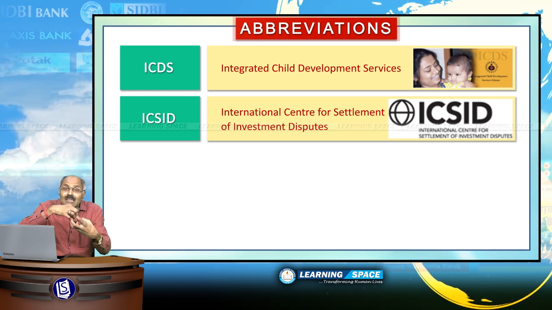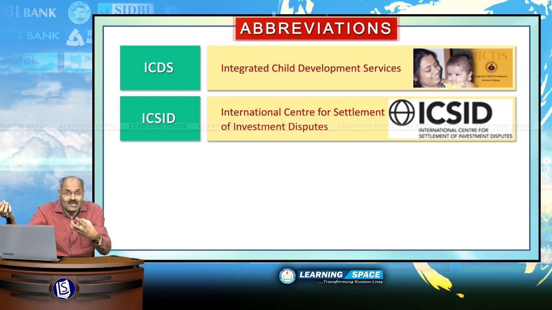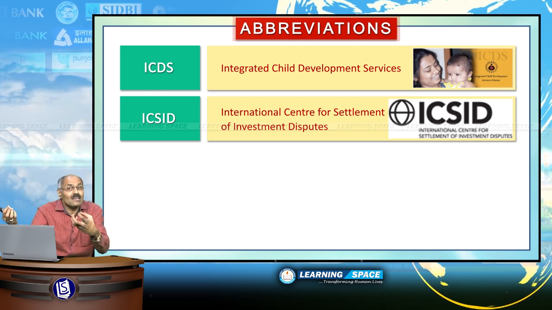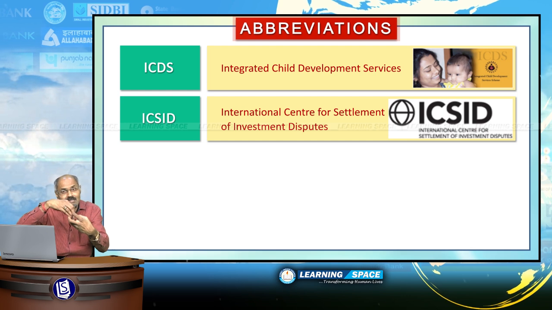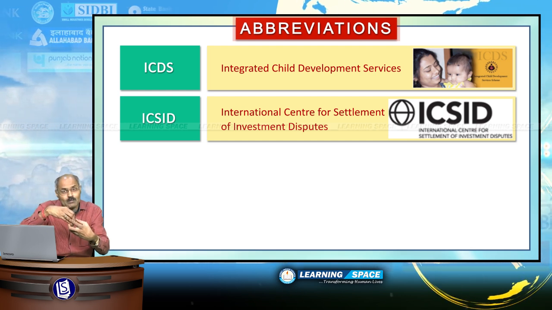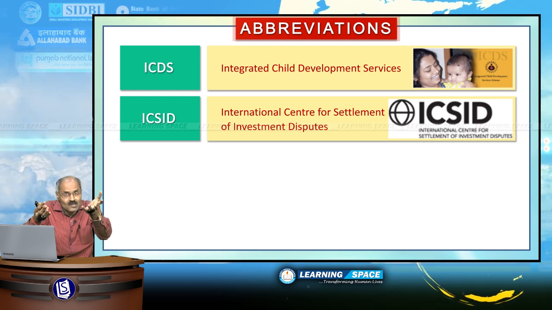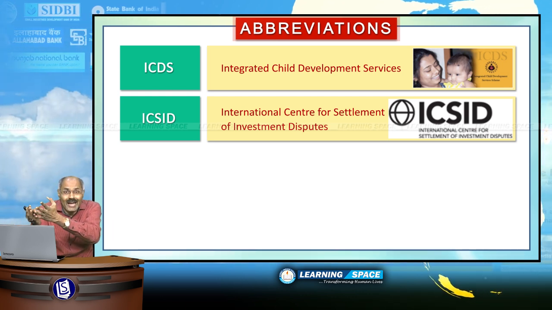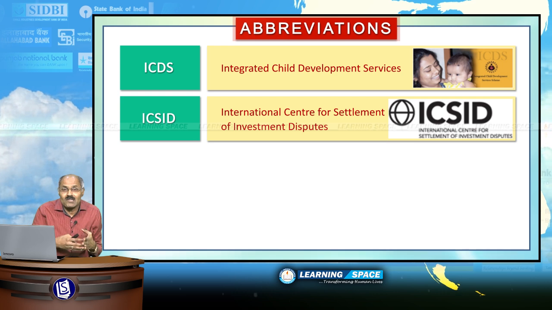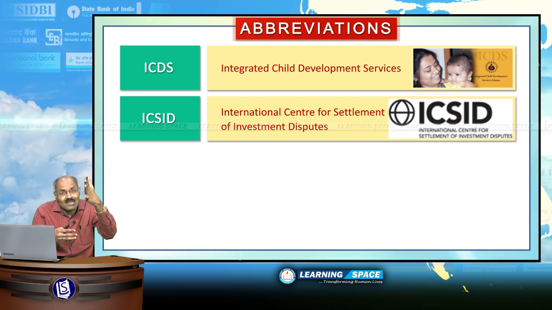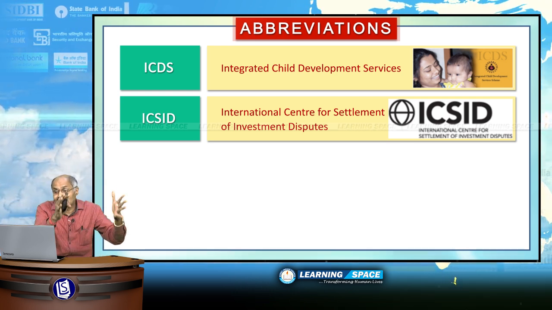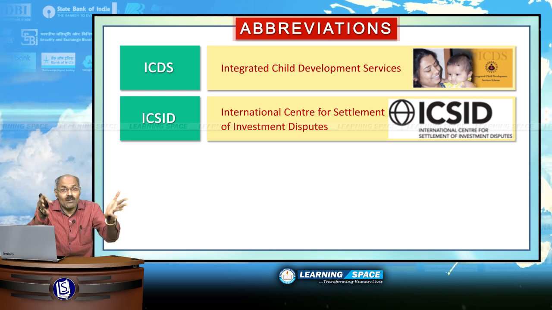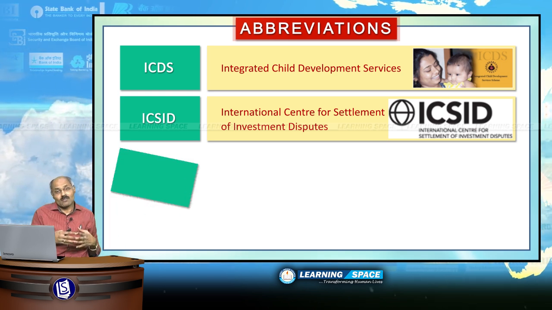When investment is made in a country, there is a possibility that some dispute may arise. So as to look into the disputes, this organization, which is a body of the World Bank Group, was established. So please don't forget, ICSID is International Center for Settlement of Investment Disputes.